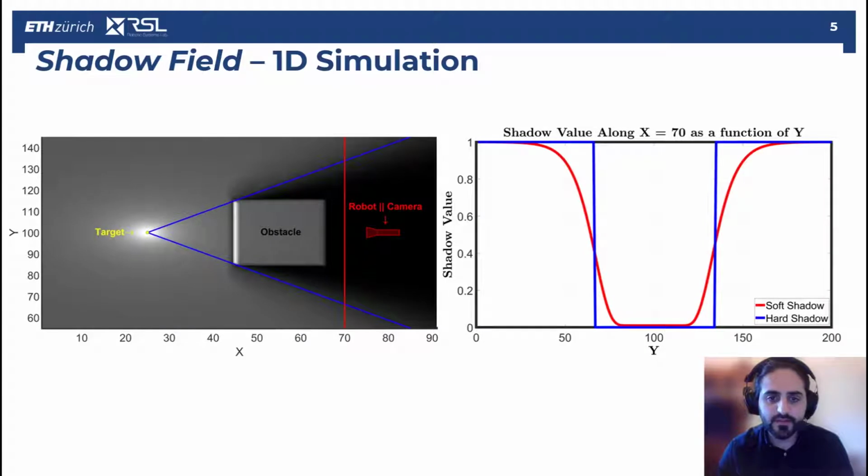As a matter of fact, what it does is give us smooth and continuous shadow approximations. In this scenario, we are comparing the soft shadows computed with our algorithm against the hard shadows defined for the following obstacle with the two blue lines along x equals 70.